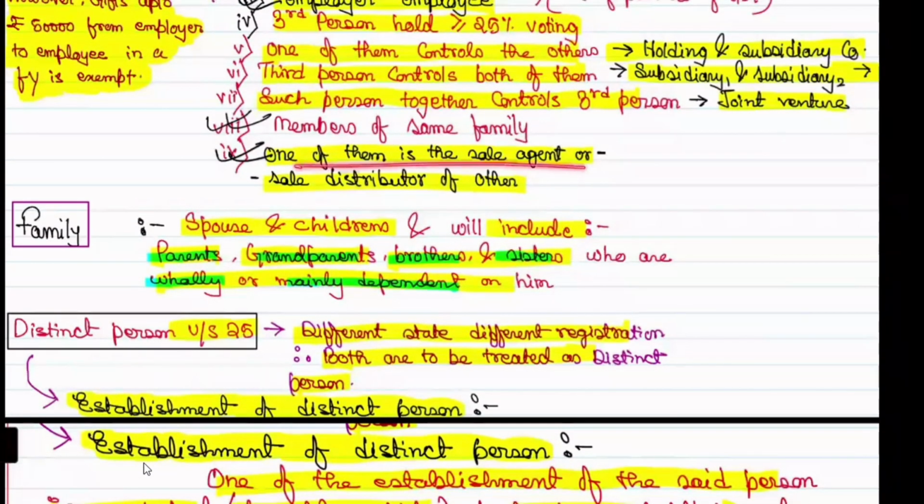One of them is sole agent or sole distributor of other. Now suppose for an example, I have a business. For the whole UP, I have one sole agent. I have appointed one sole agent. So me and the sole agent both will be treated as related. And if we trade anything for free of cost between us, then it will be treated as supply and liable to GST.